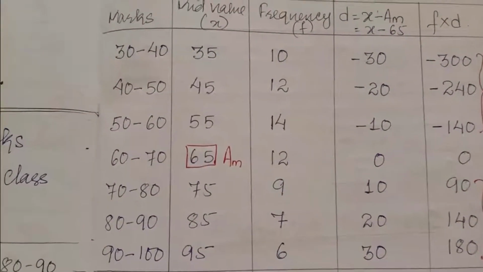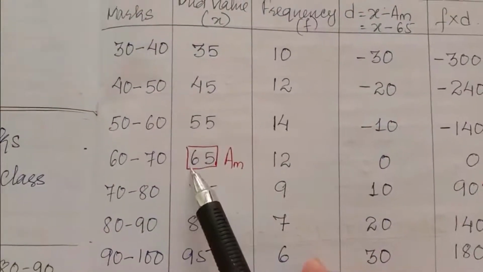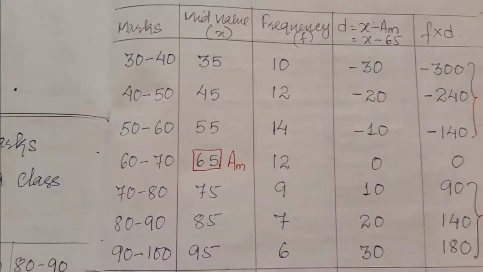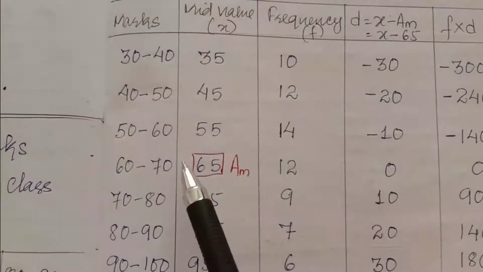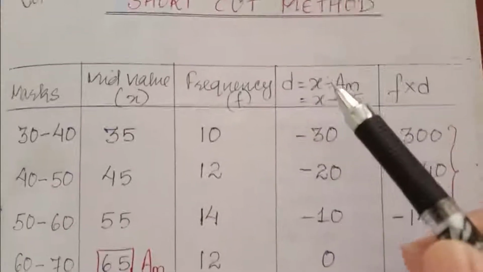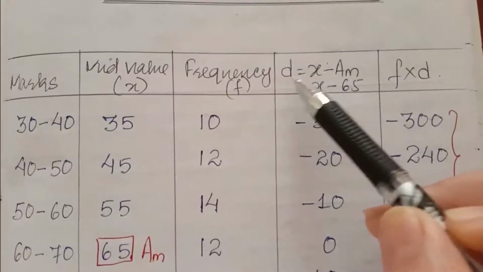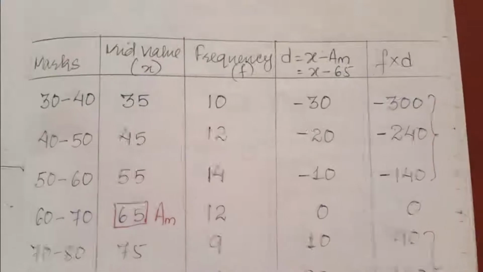You have to take the value which is exactly in the middle. So 65 is our assumed mean. Whatever answer you get will be nearest to 65. This is our assumption: we have assumed that this is the mean of this question. So here the formula is d is equal to x minus AM. Only this extra column you have to add here in the shortcut method.